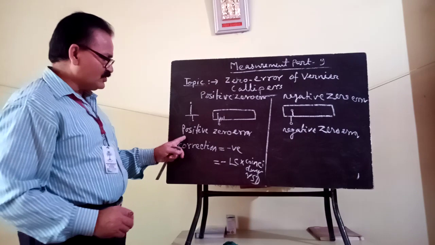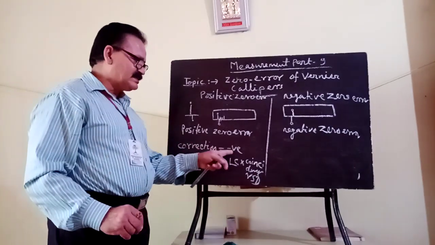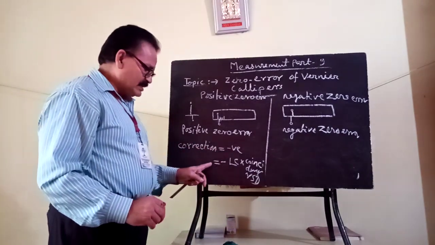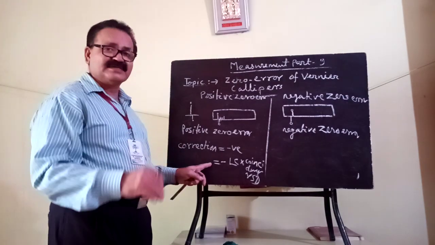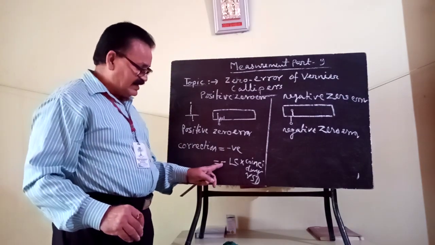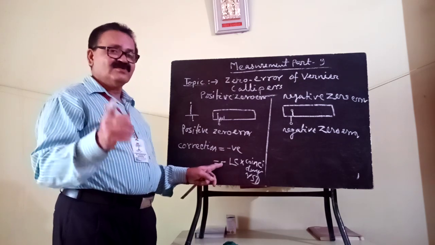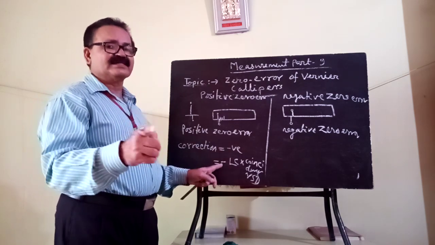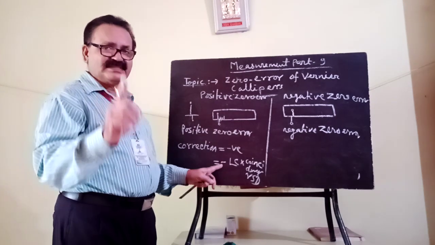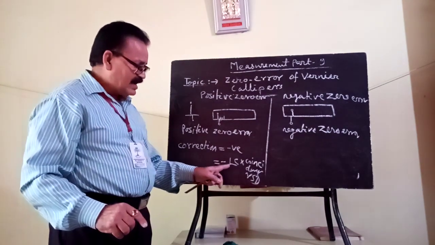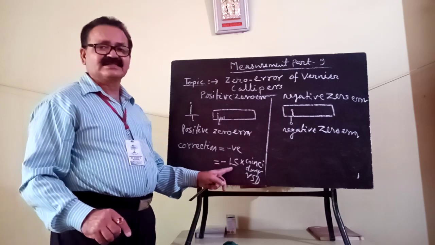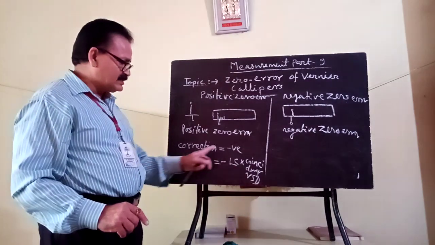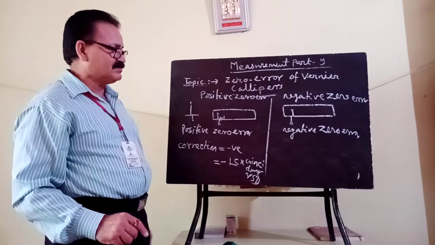For positive zero error, the correction is negative, meaning you have to deduct from the observed value, whatever length, thickness or diameter you have measured, the coinciding division multiplied with the least count.